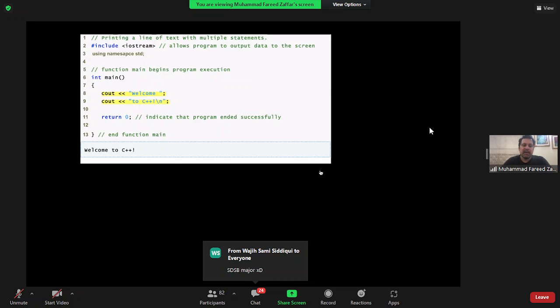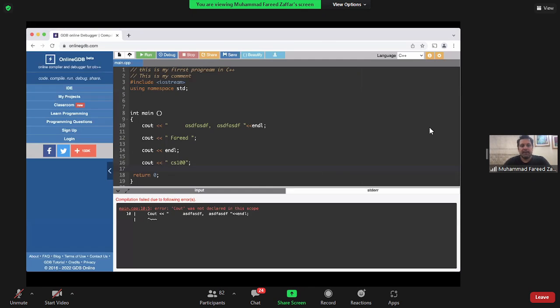अच्छा, एक चीज जिसकी मैंने बात नहीं की, मैंने endl की बात की. Another way of printing to the next line is \n. This is a special character. जब मैं \n कहता हूं, it means the same thing as cout and endl. I'm telling the compiler, go to the next line.